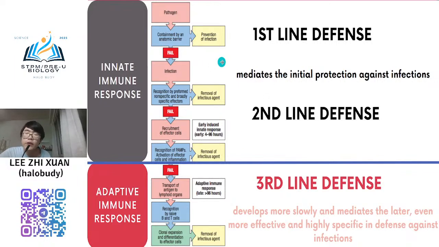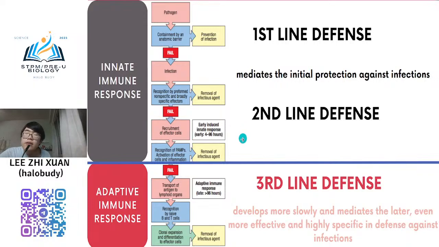We know that the first line is just the skin barrier or your epithelial tissue that protects against microbes, pathogens or any harmful substance entering your body. But once the microbe enters your body, it will trigger the second line. The main function of the second line is phagocytosis.